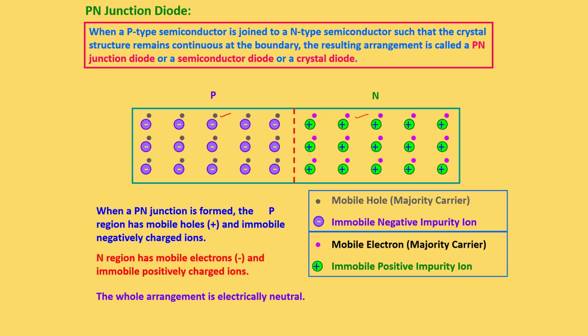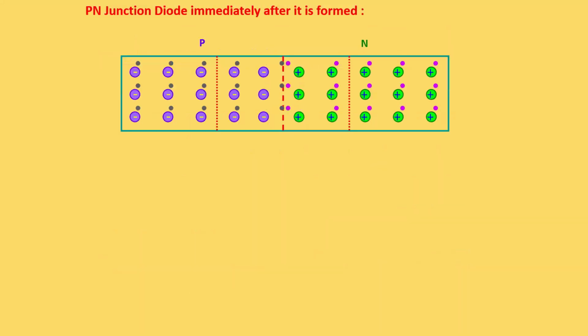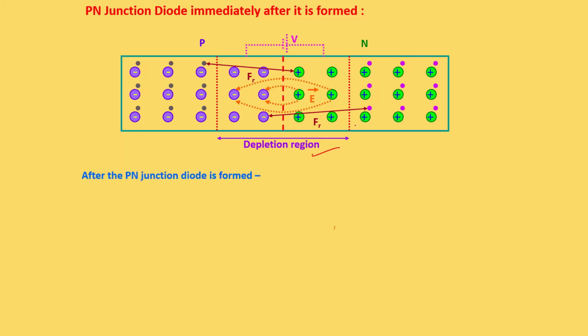Now what will happen immediately after the PN junction diode is formed? So again I'm playing my animation. What will happen here? The electrons and the holes from each side will move and it will produce the depletion region. Because of that, there will be a potential there.